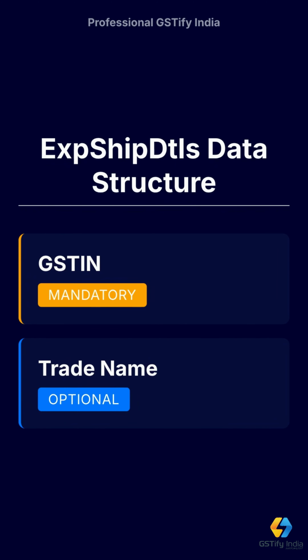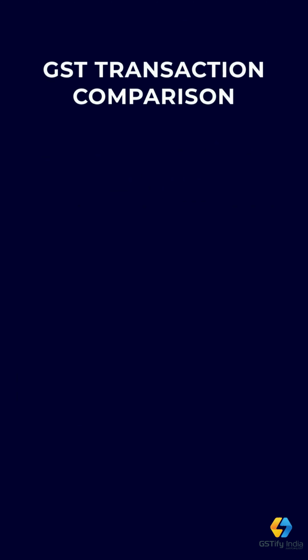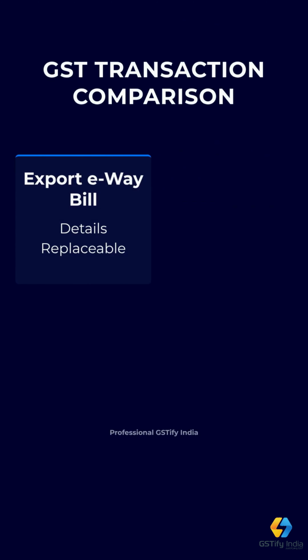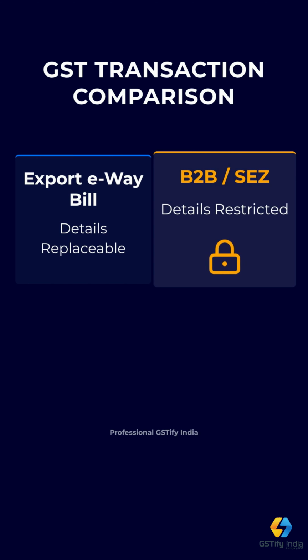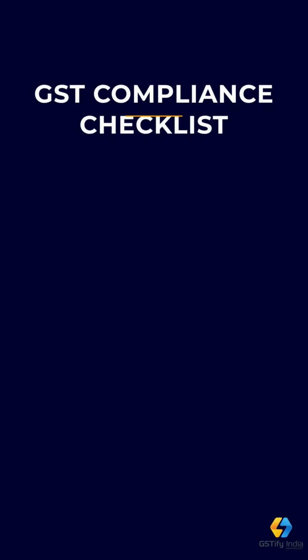GSTIN is mandatory, while trade name is optional. For export e-Waybills, ship details including GSTIN may be replaced while generating e-Waybill by IRN, but for B2B and SEZ transactions, ship details provided during IRN generation generally cannot be replaced. GSTN has also clarified that URP is not case sensitive.